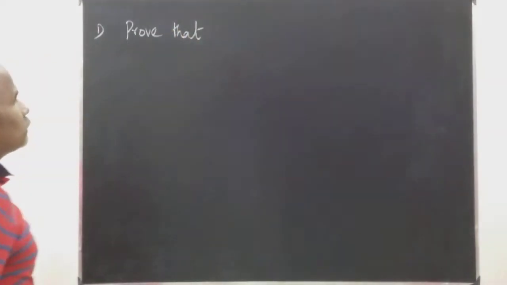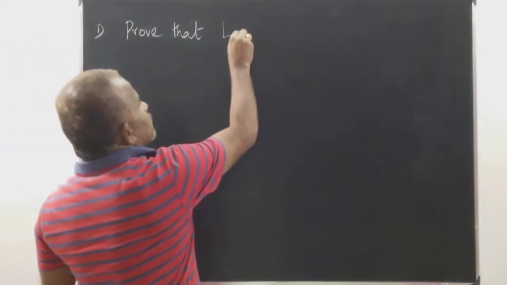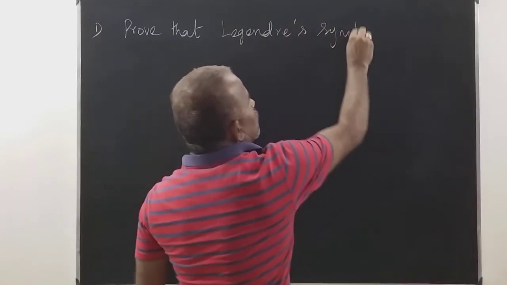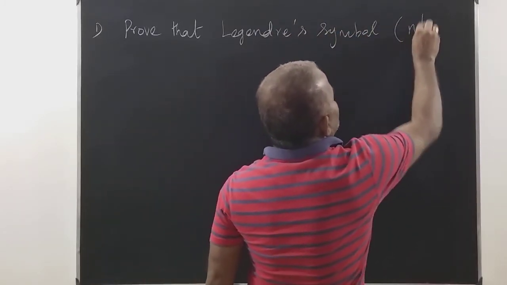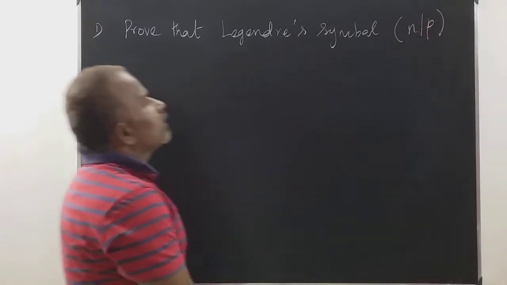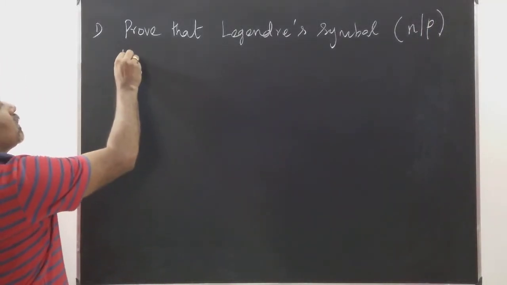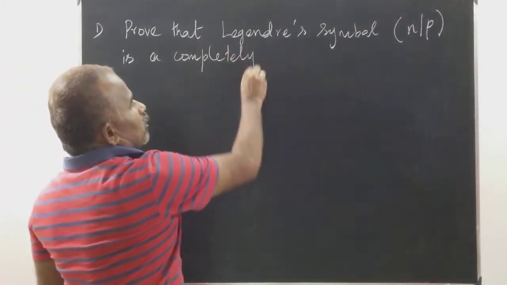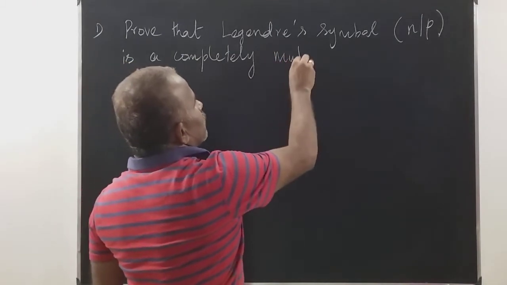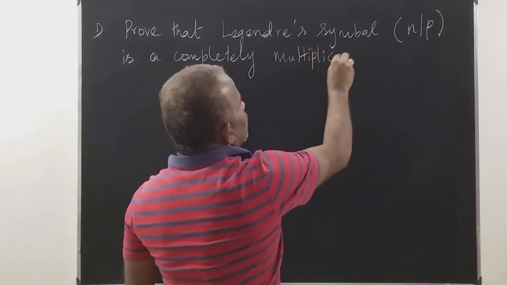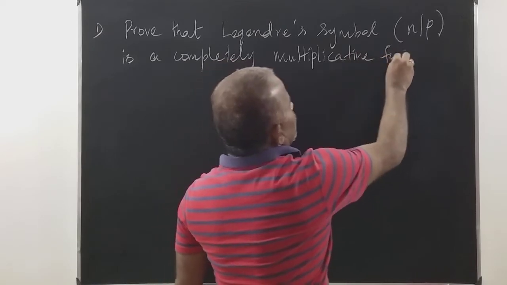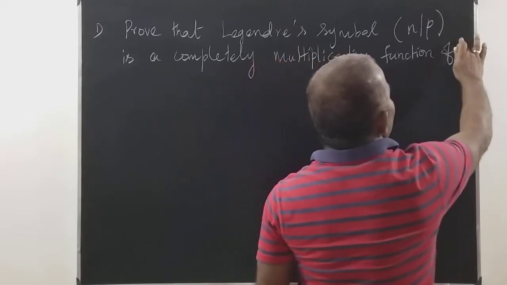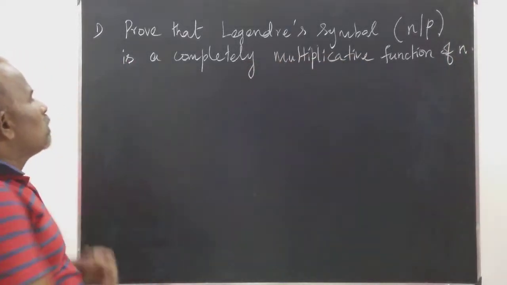that the Legendre symbol n over p is a completely multiplicative function of n. Completely multiplicative function of n. Proof.